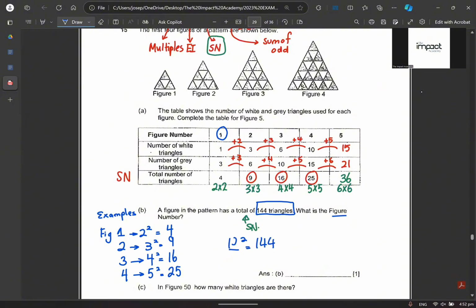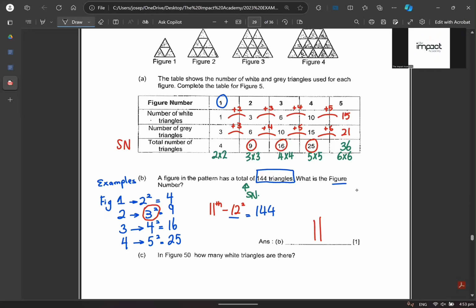Very good. Make sense? But is 12 my figure number? No. Why is that so? Okay, once you're done writing, then I'll go on. Why is it 12? All of you can say, oh yeah, it's 12 to the power of 2. Very good. And a lot of you will say, hey, yeah, then the figure number is 12. But no, we realize that that is not true. Why is that so? Because you see, if it's 12 to the power of 2, it's like, for example, I can liken it to this, right? Can you see 3 to the power of 2? What figure is it? Figure number 2. The figure is 1 less than the number here. Then it's 11. Thank you. So figure number 11. Figure number 11 will have 144 triangles.